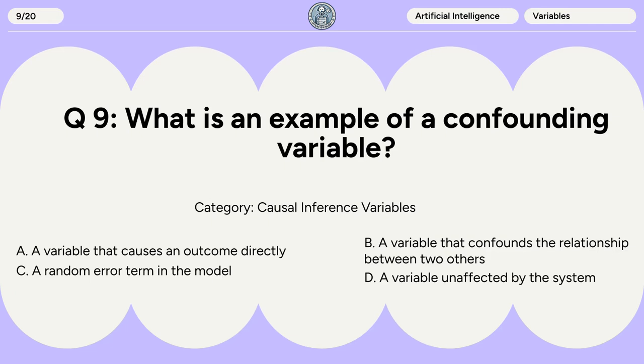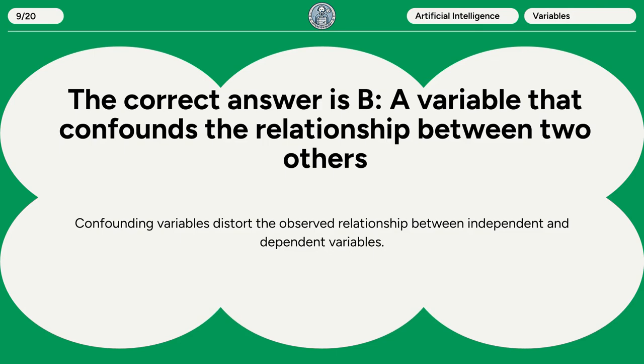The correct answer is B. A variable that confounds the relationship between two others. Confounding variables distort the observed relationship between independent and dependent variables.